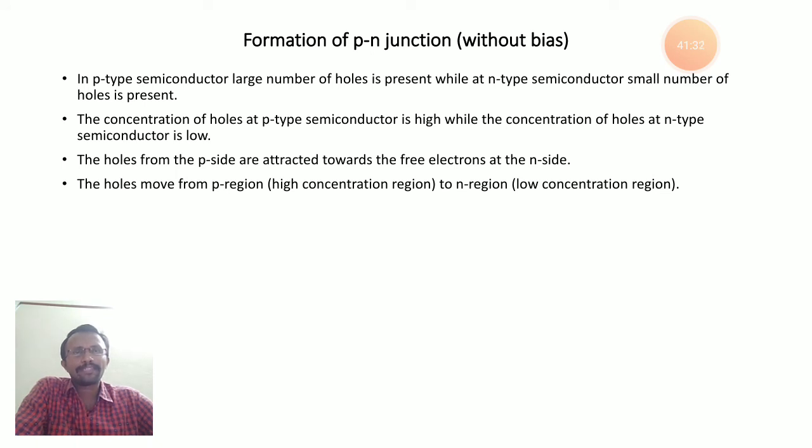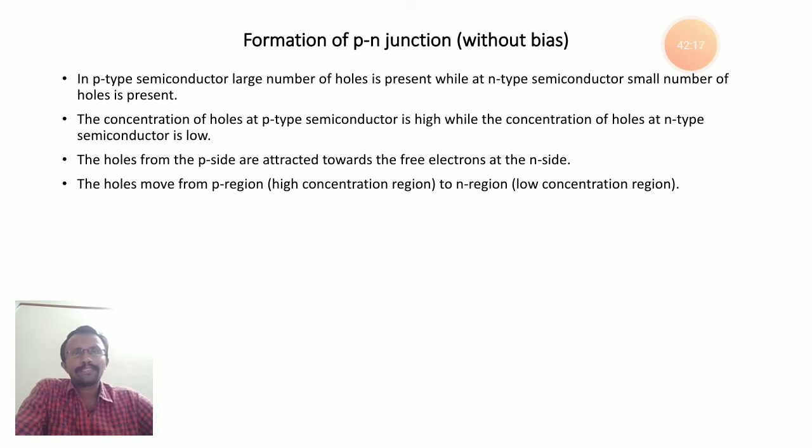Next, we discussed about the formation of p-n junction. To form a p-n junction, we need two materials, p-type material and n-type material. When you join p-type and n-type materials, then it becomes a p-n junction. When you form the p-n junction, the n side has a high concentration of electrons. They start moving from the n-type to the p-type, to maintain uniform concentration all over the material. Similarly, the p-type consists of a high concentration of holes. Those holes are trying to move from the p-type material to the n-type material, again to maintain uniform concentration.